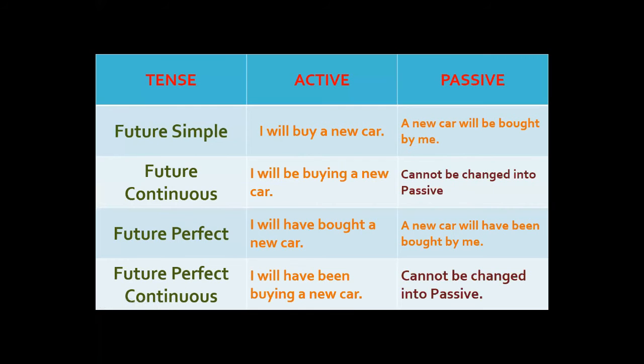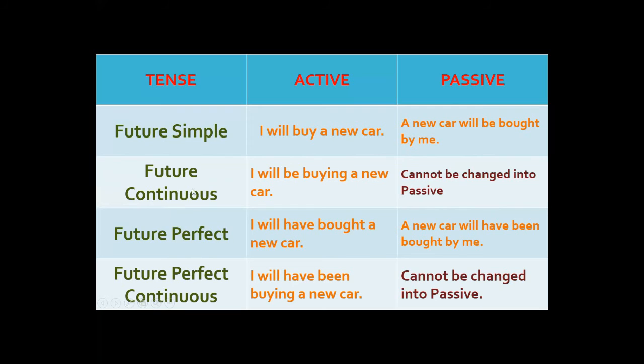Now the future tenses. See, this is future simple. The structure you know very well. This is subject. Now the helping verb, the first form of verb, and the object. So what we are going to do, the object here, the helping verb will, we will keep it intact here. But as it is the first form of verb after will, we have to put the first form of be verb, that is be itself. So will be, it will become, and then by, the main verb we will put in its third form, bought, by, the addition of by, me. A new car will be bought by me.